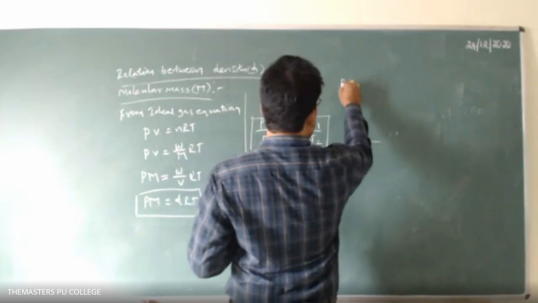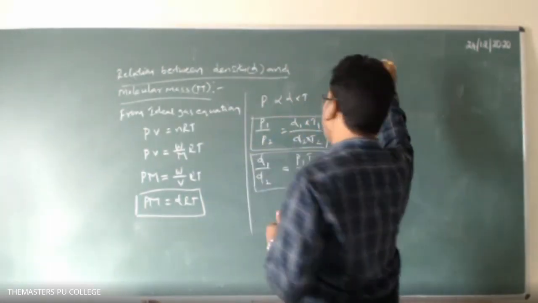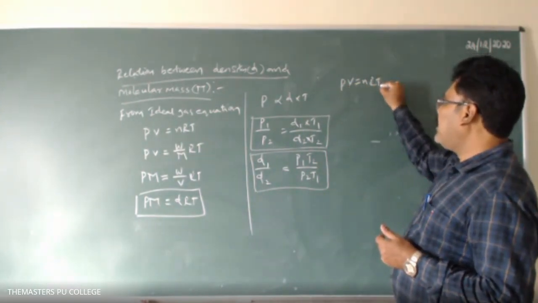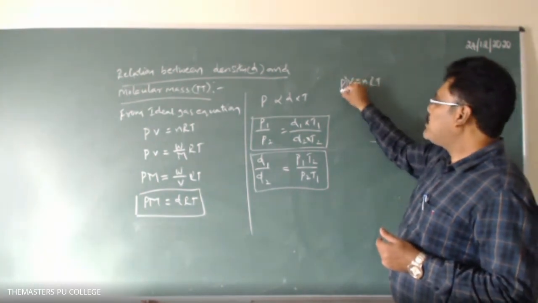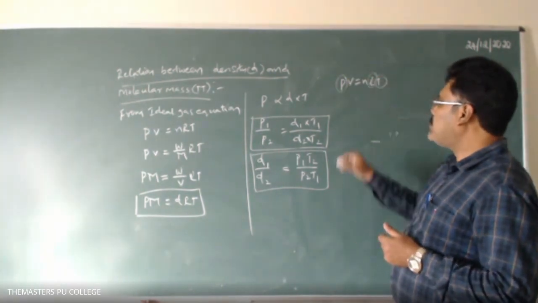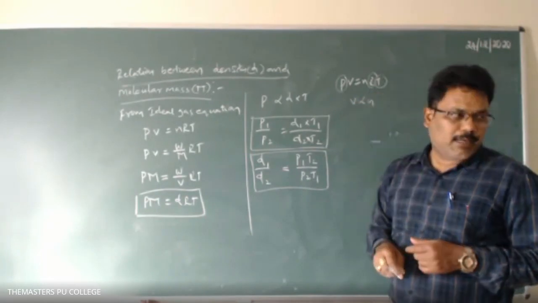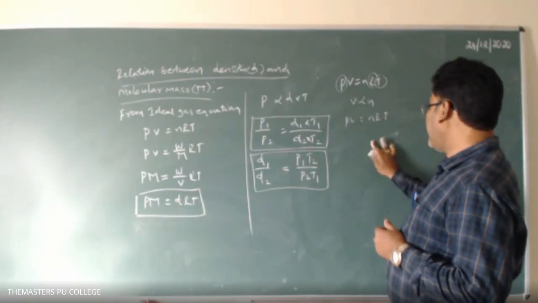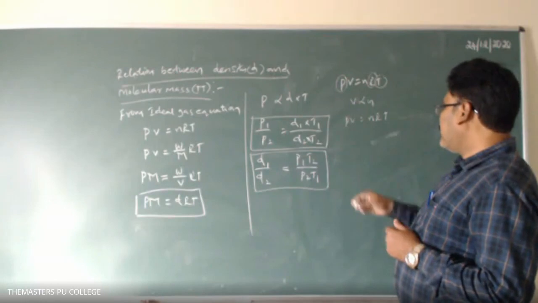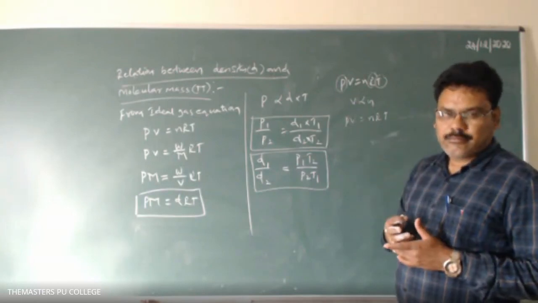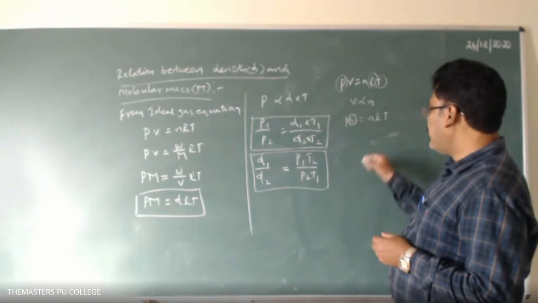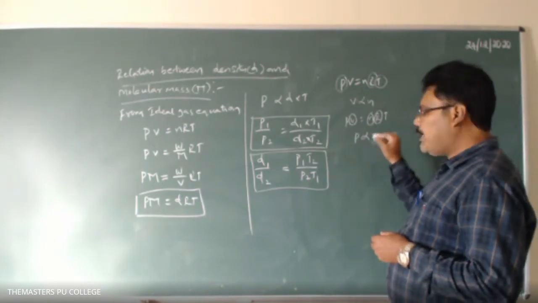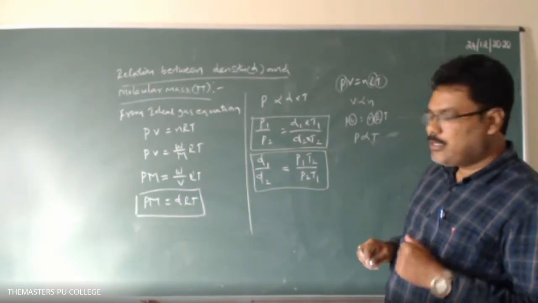For example, if pressure and temperature are constant, R is also constant, then V is proportional to n, Avogadro's law. If volume is constant, and n and R are constant, then P is proportional to T, that is Gay-Lussac's law.